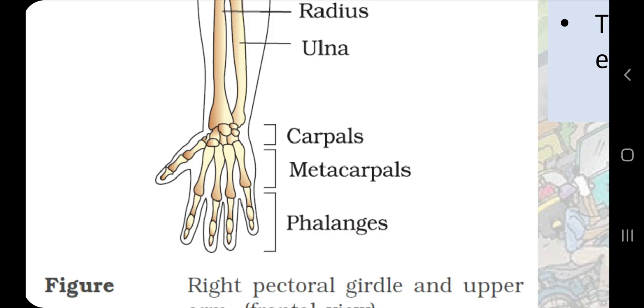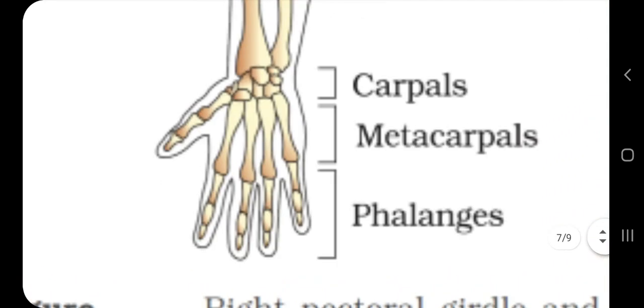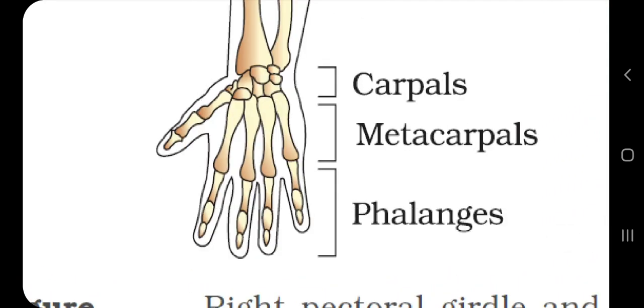So we have 12 segments in 4 fingers plus 2 segments in one thumb. So in all 5 digits we have 14 segments. You can simply see this in your hand also, without seeing this diagram.